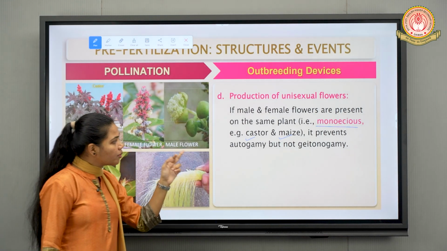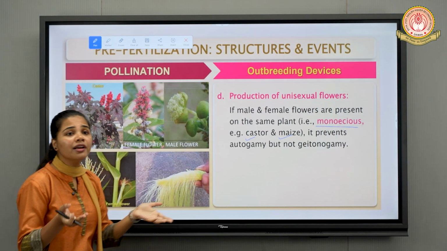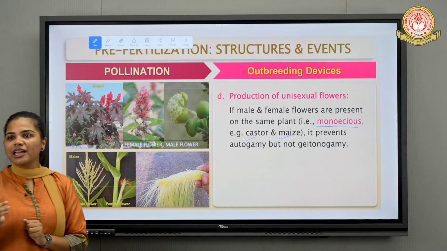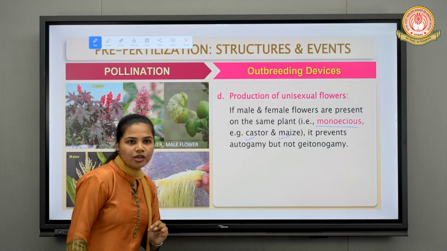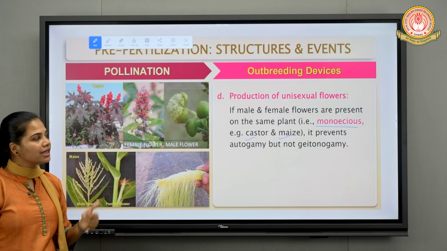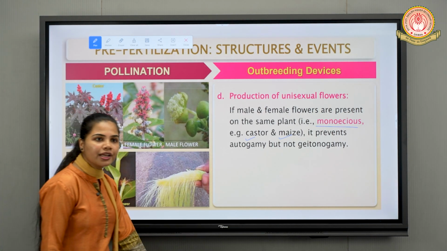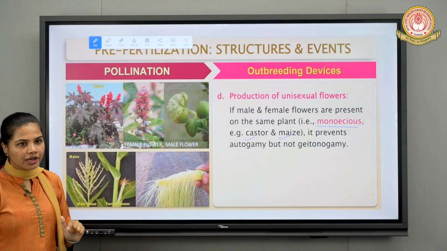Secondly, what can happen? It can prevent autogamy. Obviously, self-pollination can be prevented because flowers are different. Autogamy can take place in the same flower if it is bisexual, right? But these flowers are unisexual. So if the flowers are unisexual, obviously it is also acting as an outbreeding device which will encourage cross-pollination but inhibit self-pollination. Correct?